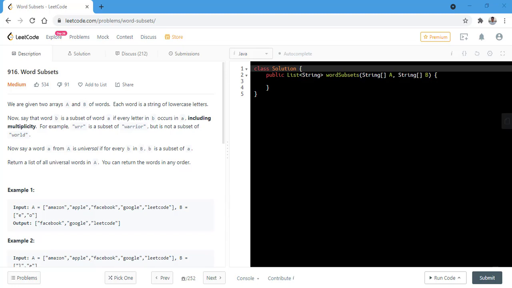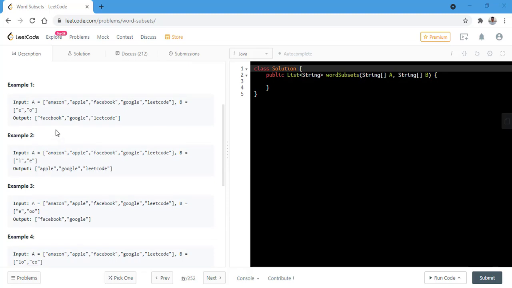Now, say a word A from A is universal if for every B in B, B is a subset of A. We need to return a list of all the universal words in A. You can return the words in any order.